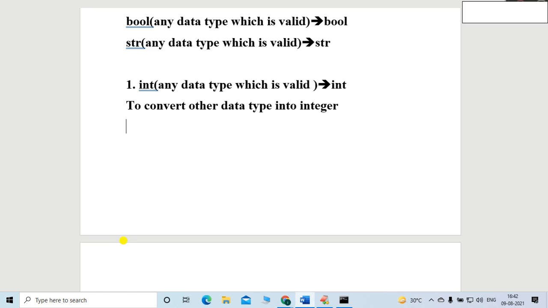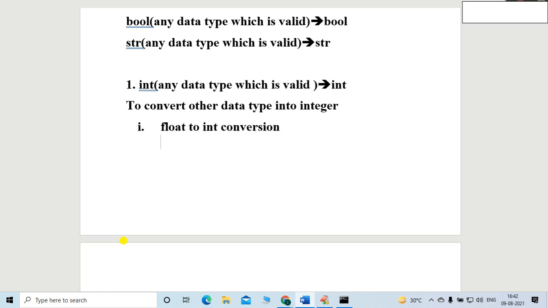I will give the Roman numeral I and name it float to integer conversion. Let me check whether it is possible or not possible.